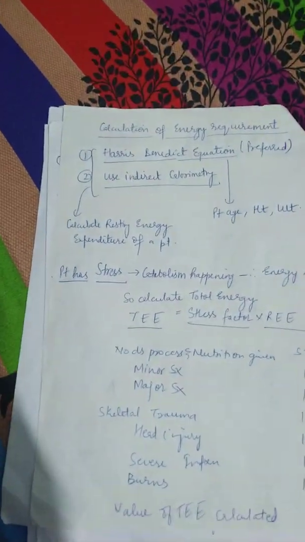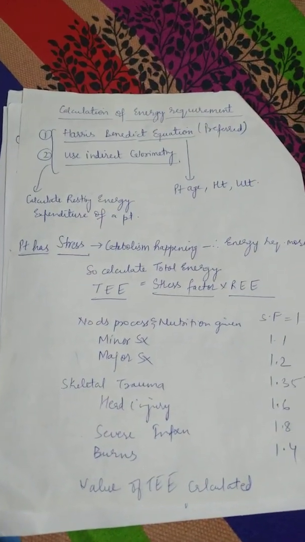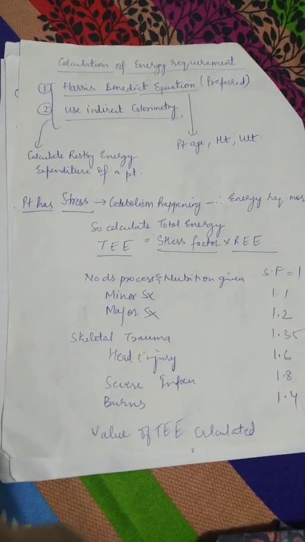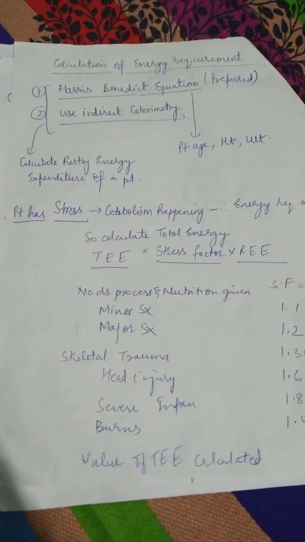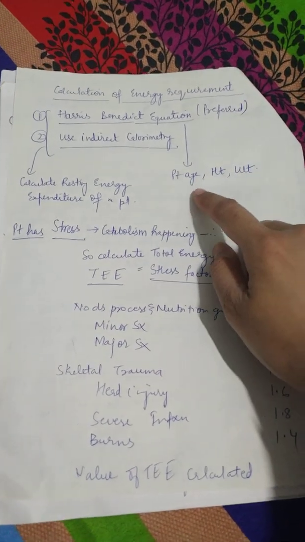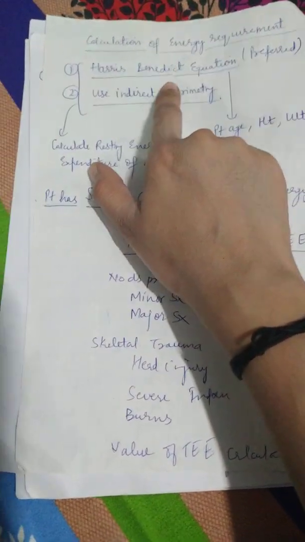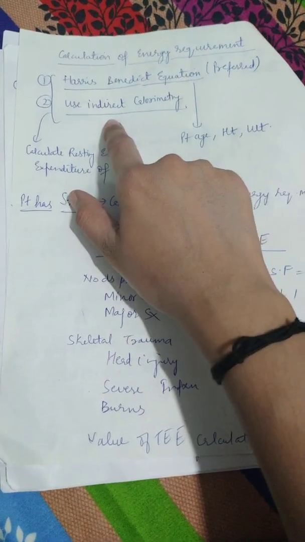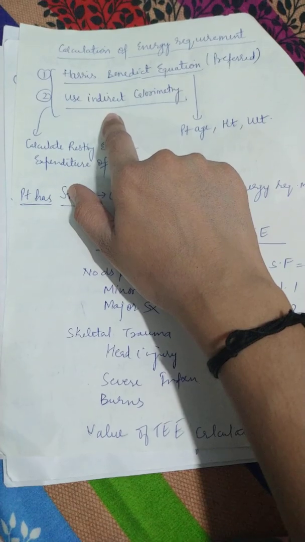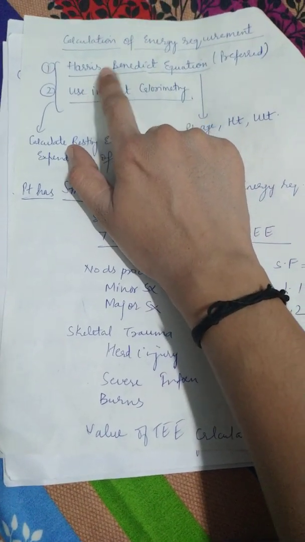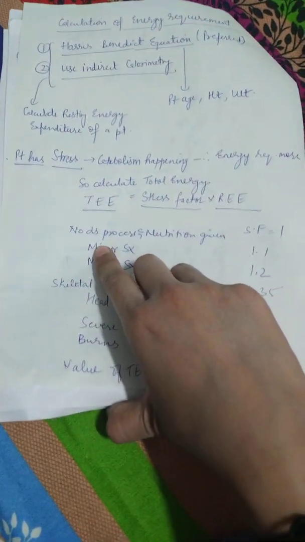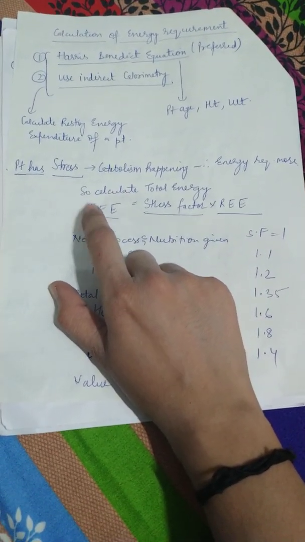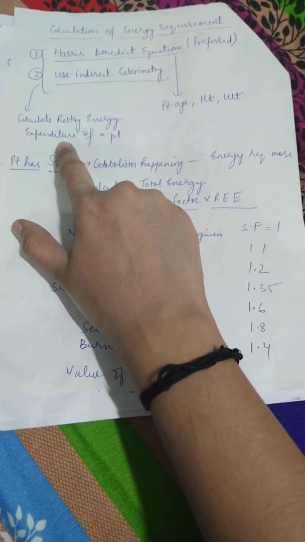Then comes another thing, that is calculation of the energy requirements. So how will you calculate how much energy is needed by this patient? That is done by an equation called the Harris-Benedict equation and by indirect calorimetry. This we have learned previously also, the CO2 and oxygen consumption formula. The preferred one is the Harris-Benedict equation. From the Harris-Benedict equation you find out the patient's resting energy expenditure.